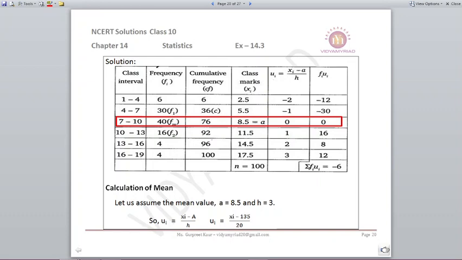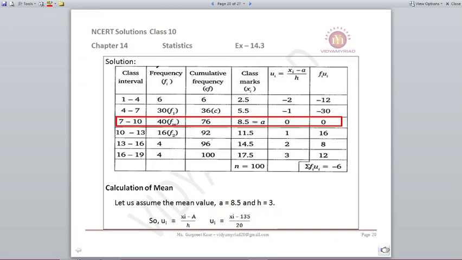From this we can then find out Xi. Xi is based on our class interval. We can find out Ui. Here we need A. A we have assumed as 8.5. Using this we can find out Ui, and after that last column we will do Fi into Ui. So sigma Fi into Ui comes out to be minus 6.